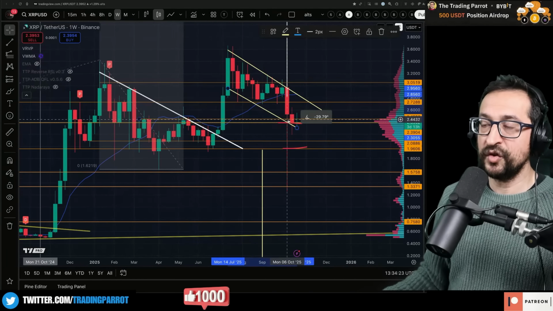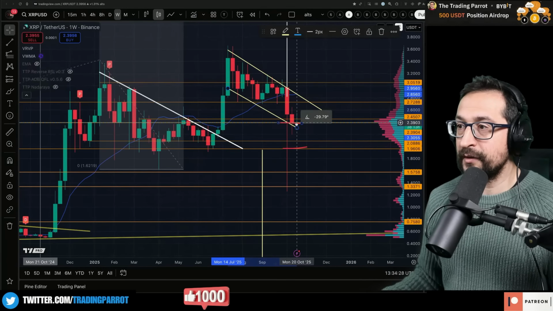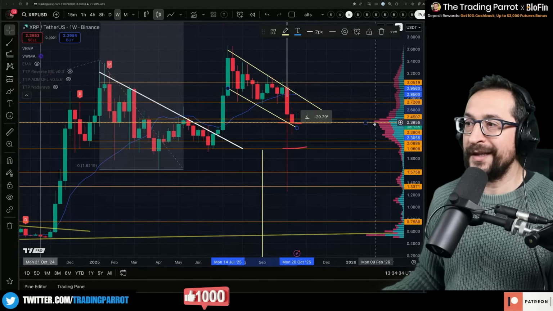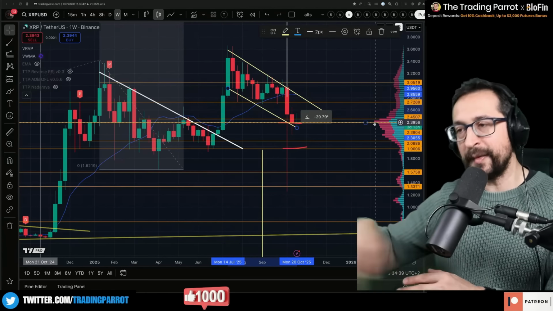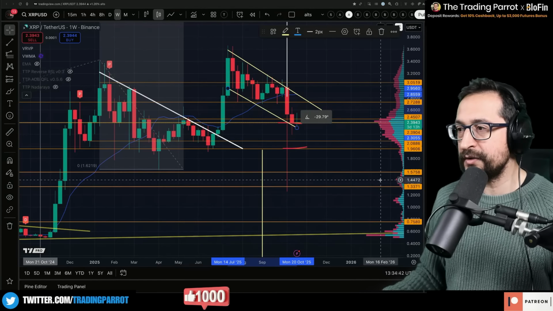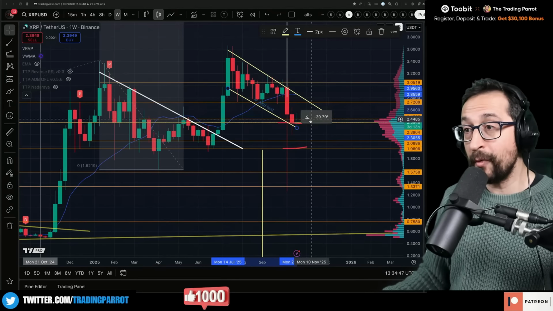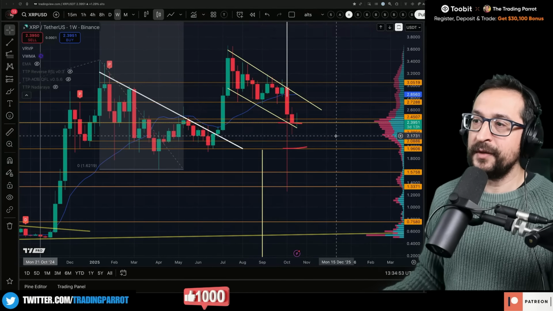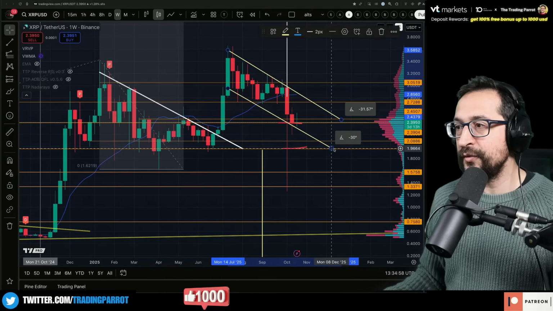So XRP is not the exception. We need to hold 2.4, and we have an indecision candle right there. This is the biggest point of control. So hold 2.4. Okay, don't be on the lower end of a point of control. That is the slippery area to go to the next range of 1.4 and start fooling around with the wick that we left there. We don't want that. We want to stay at 2.4. And if we have to really damage a little bit more of these XRP believers, let the flag get into $2.